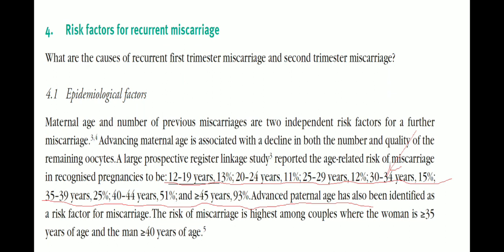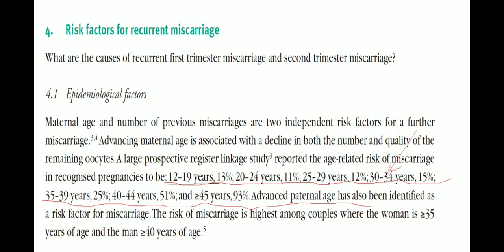At age 30 to 34 years, as the question is asked, 15% risk is there, and at age of 35 to 39 years we have 25% of the risk. At 40 to 44 years we have 51% of the risk, and more than 45 years we have 93% of risk. So the maximum risk is at the age of more than 45 years, when we have 93% risk. Lowest risk is at the age of 20 to 24 years, and highest risk is more than 45 years.